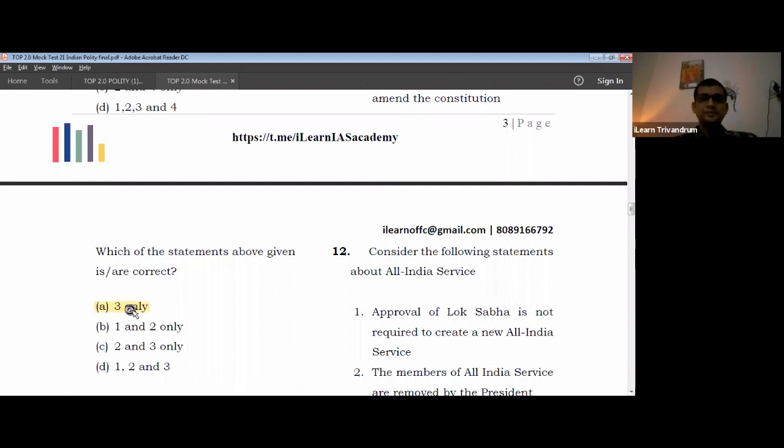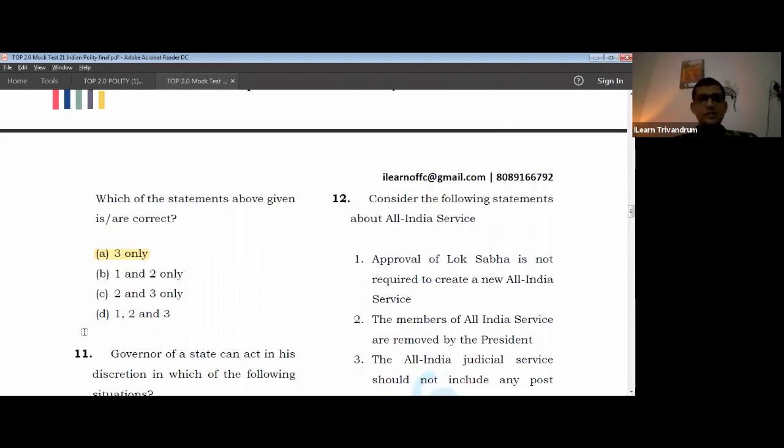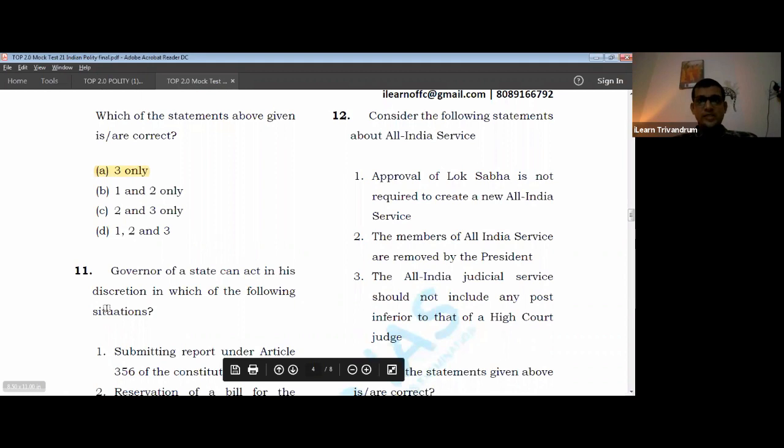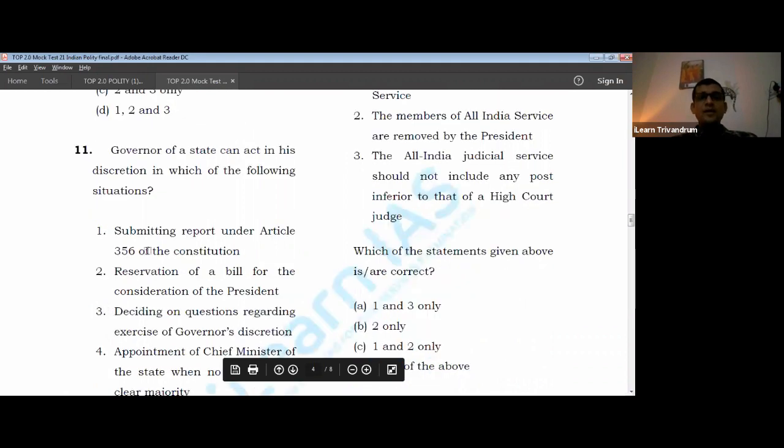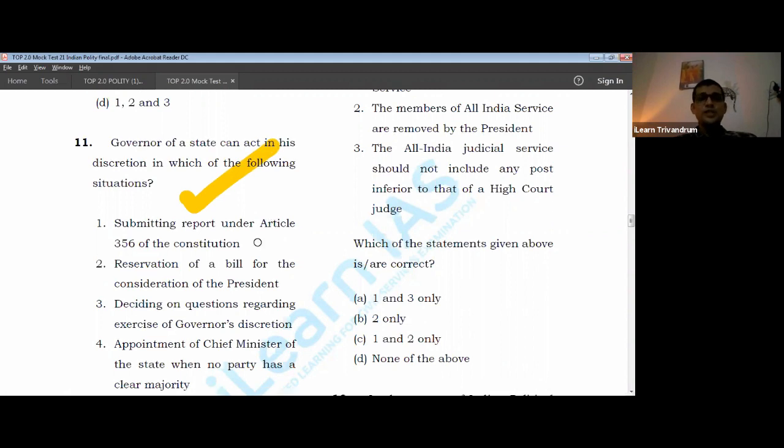Yes. Now come to the 11th question. Let us see what the question is. The governor of a state can act in his discretion. Now it is about the discretionary power of the governor. In what situation can he exercise discretion? This is also mentioned in your textbooks. I want you to know it. Make a table or write it down in your textbook. Try to reread it. It's an easy question.